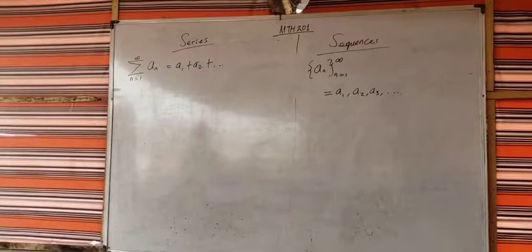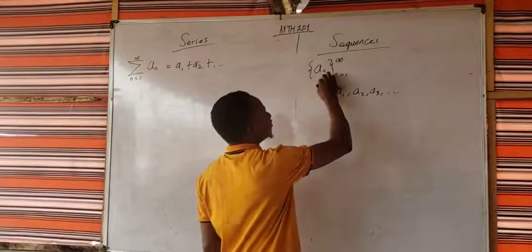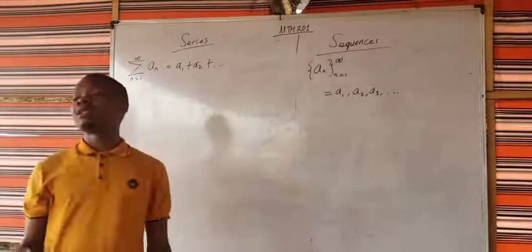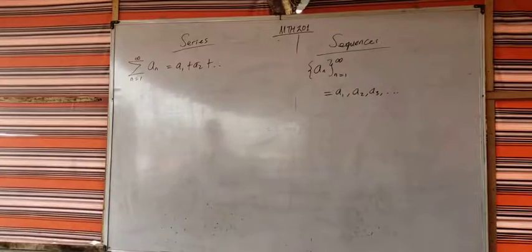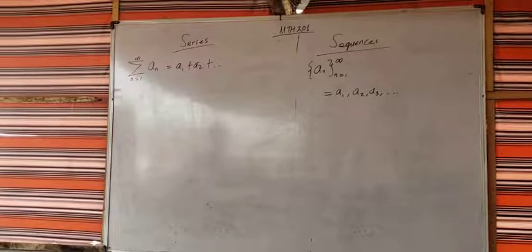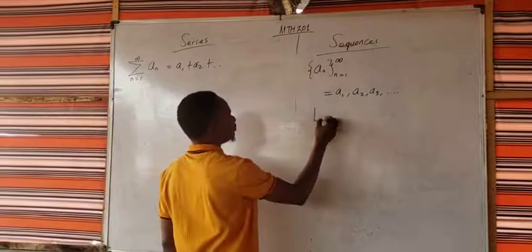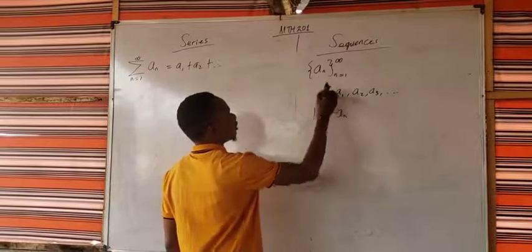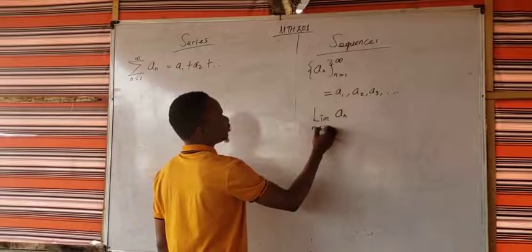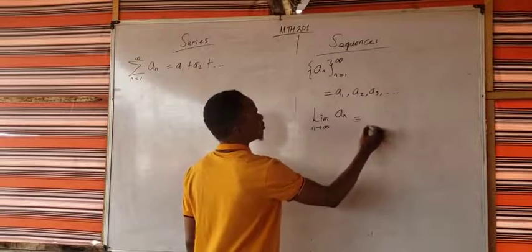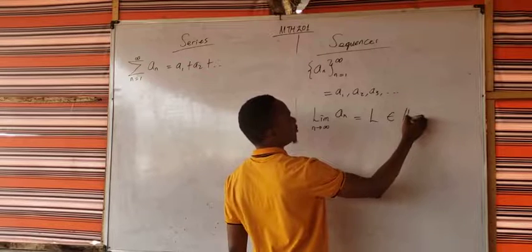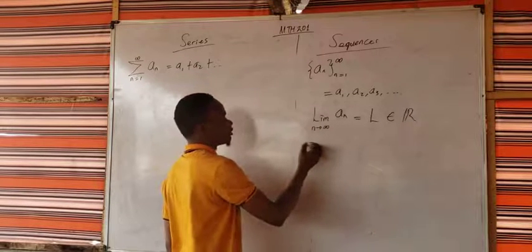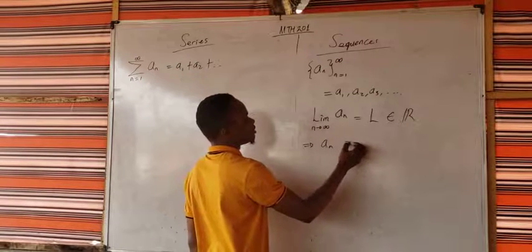So when we talk about the convergence of a sequence, we are simply saying, what happens as n becomes very, very large? Can we say that the terms of this sequence will approach a certain value? If we can get the exact value, that is, if we take the limit of a sub n (you can call it x sub n also) as n approaches infinity, and we find it to be some L, which is a real number, then we say that a sub n is convergent.